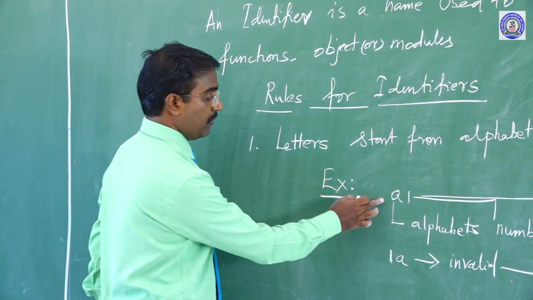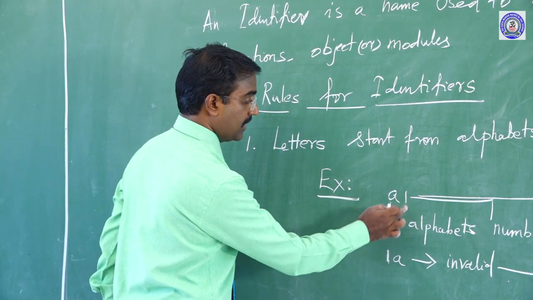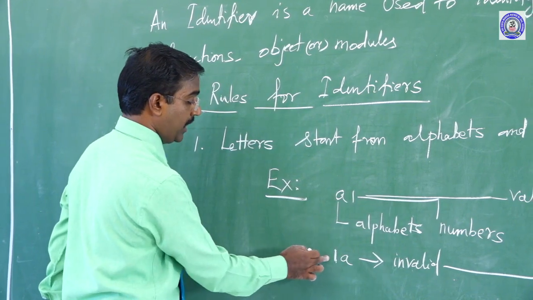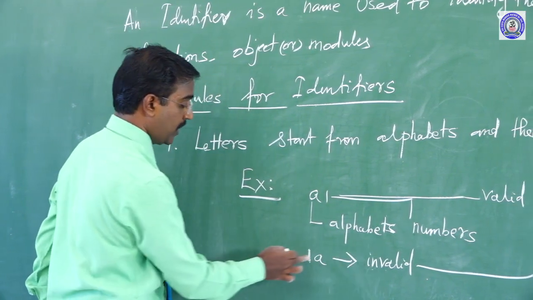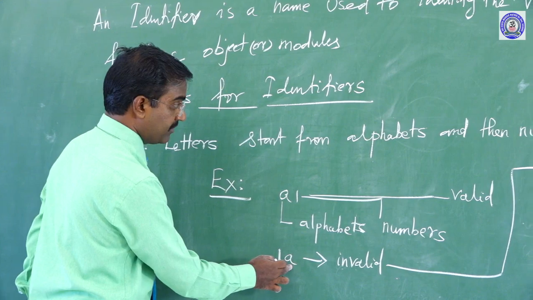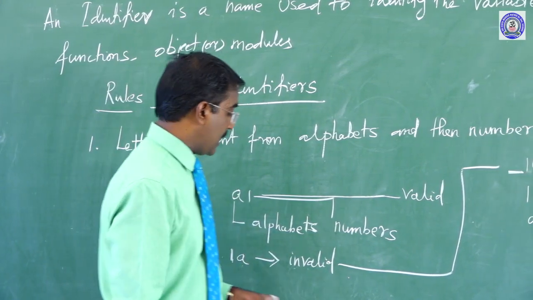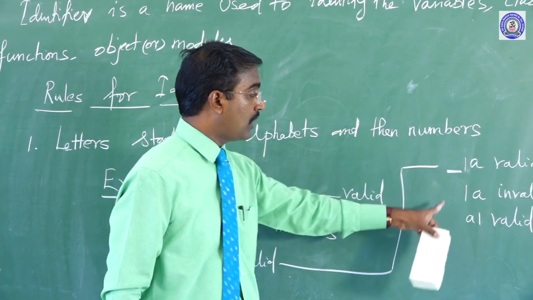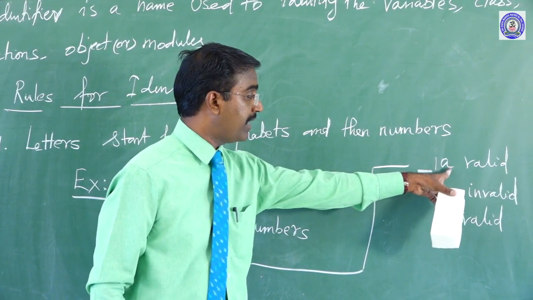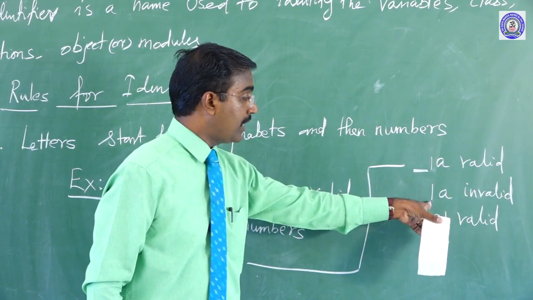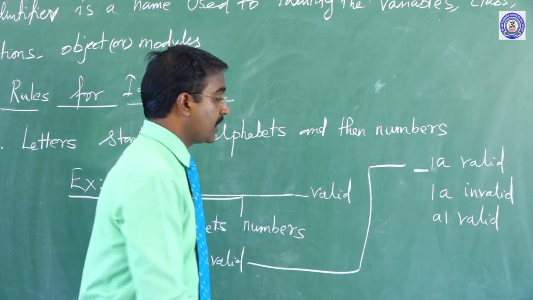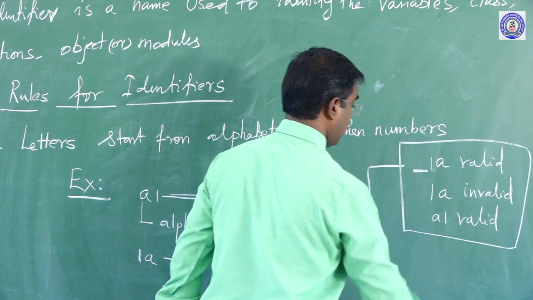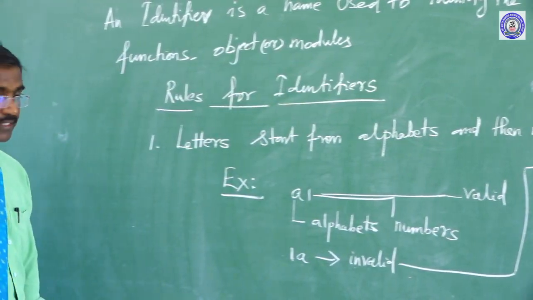Again I tell you here A1, so A is alphabets, A1 is a number, so this is a valid identifier. But 1A is invalid. Why? Because 1 is a number and then alphabets will come. That's why it is invalid. This is valid: first underscore and then number and then alphabets, it is valid. So 1A is invalid and then A1 is a valid statement. Okay, this is a rule of identifiers.